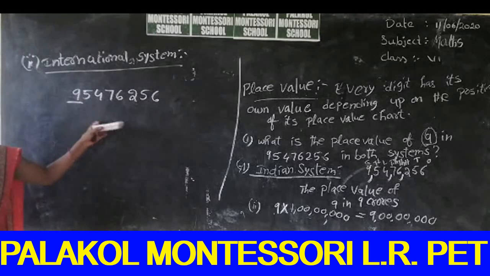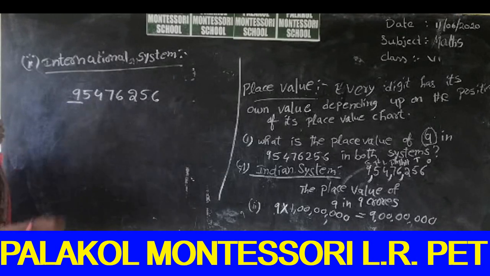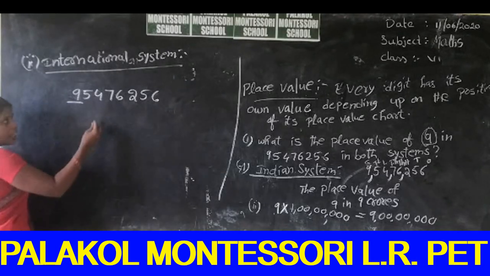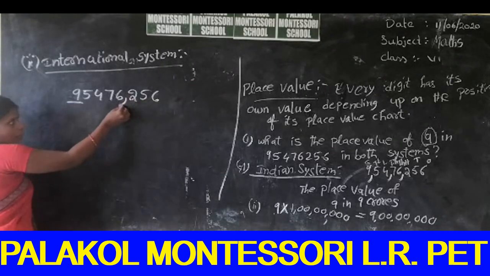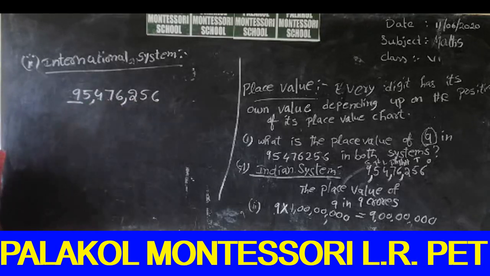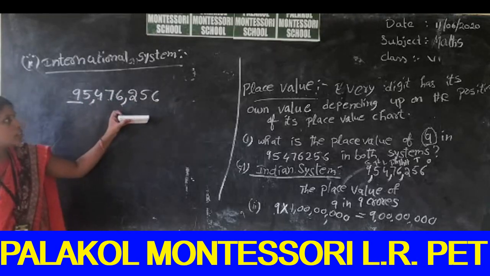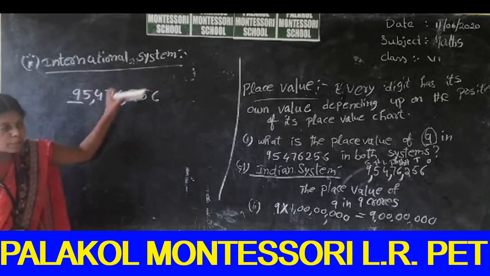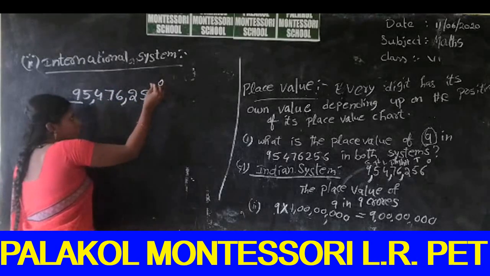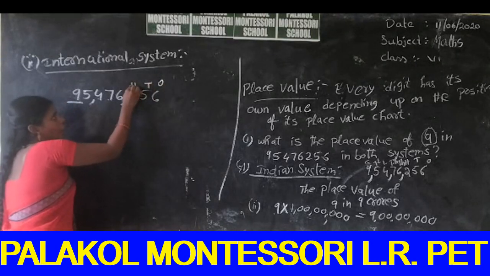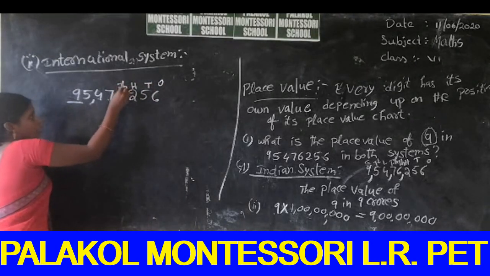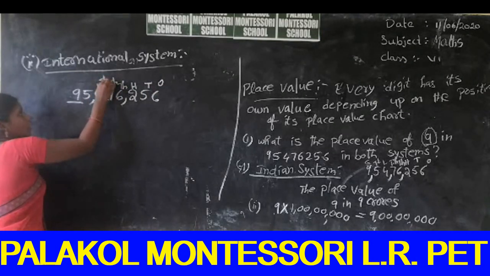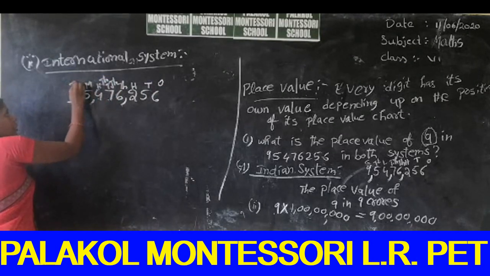First put the commas every three digits from the right side: 1, 2, 3 comma, 1, 2, 3 comma. Next write the place values of the international system above this number. That means ones, tens, hundreds, thousands, 10,000, 100,000, millions, 10 millions.